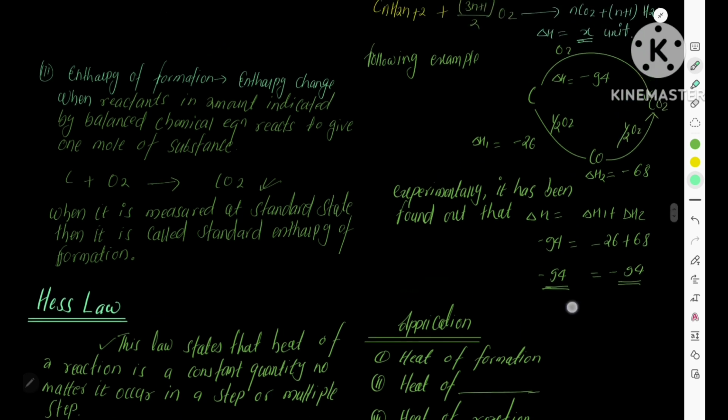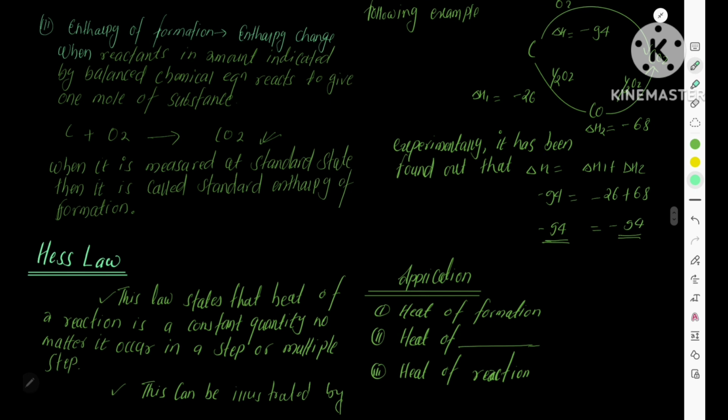We take formation of carbon dioxide. When carbon reacts with 1 mole of oxygen, it forms 1 mole of carbon dioxide. In this process, it gives minus 94 kilocalories of energy. But when it is formed in steps, it gives different amounts of energy at each step, but the total amount of energy also equals 94 kilocalories. This proves Hess's law of constant heat summation.